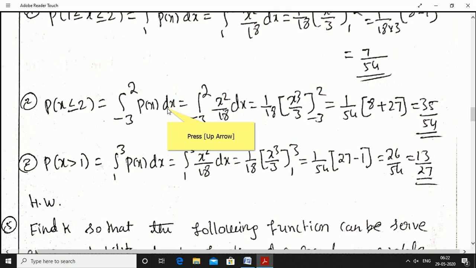I hope you understand how to find the constant values, also the corresponding required probability values, mean and variance of the continuous random variable. Okay, definitely one problem they are asking in the examination, please learn.